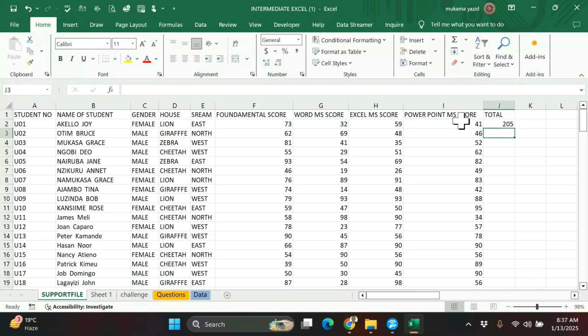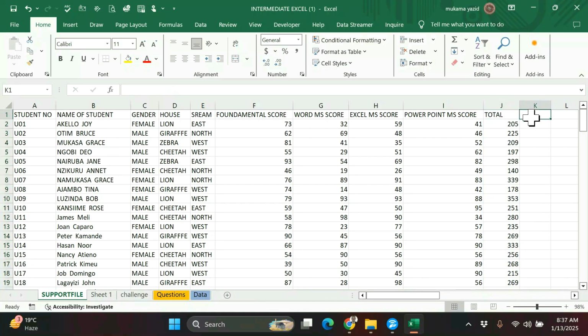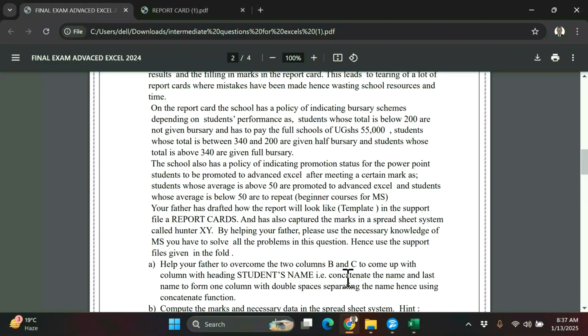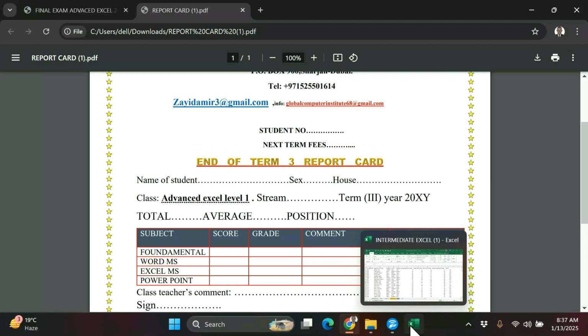So these are total marks. We double click here to autofill. So the total is finished. We can calculate what is the next thing. We don't have the average on our report card. Average, yes, let us calculate the average and we finish that one.